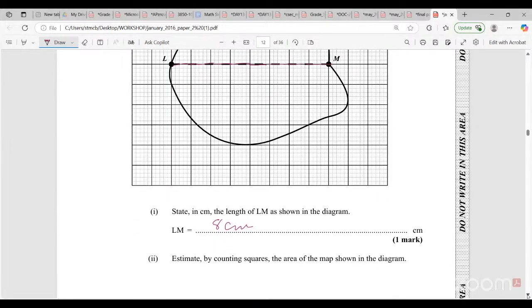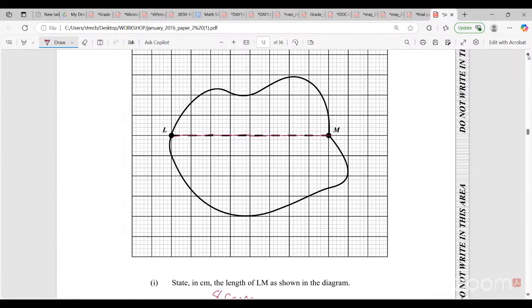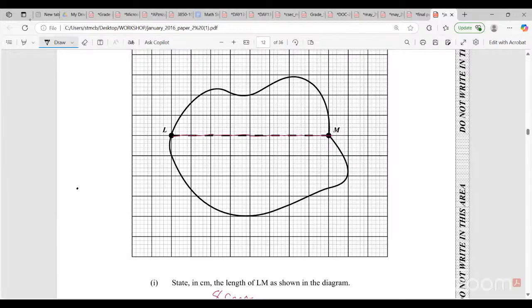It says estimate by counting the squares the area of the map shown in the diagram. So as they say, count the squares. Okay, see if we can estimate it. I don't like those estimation questions. All right, so we have to count the squares, right? So let me see now. I do the whole ones first. 1, 2, 3, 4, 5, 6,